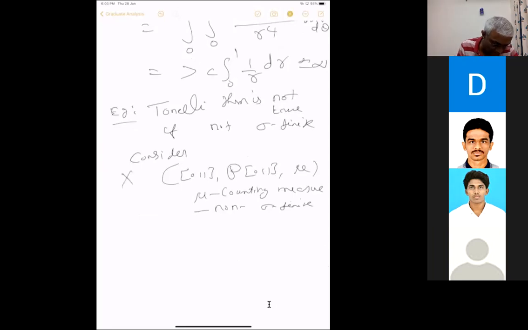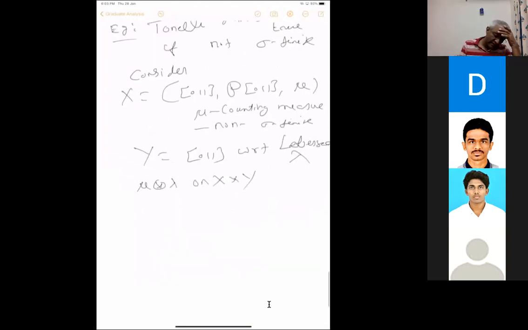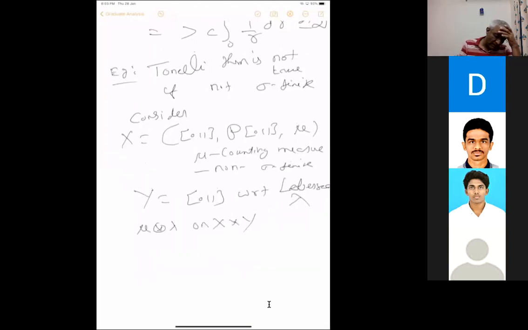And let the other set be [0,1] with respect to Lebesgue measure, lambda. Then you consider mu tensor lambda on X cross Y. I want to say that Tonelli's theorem is not true here.